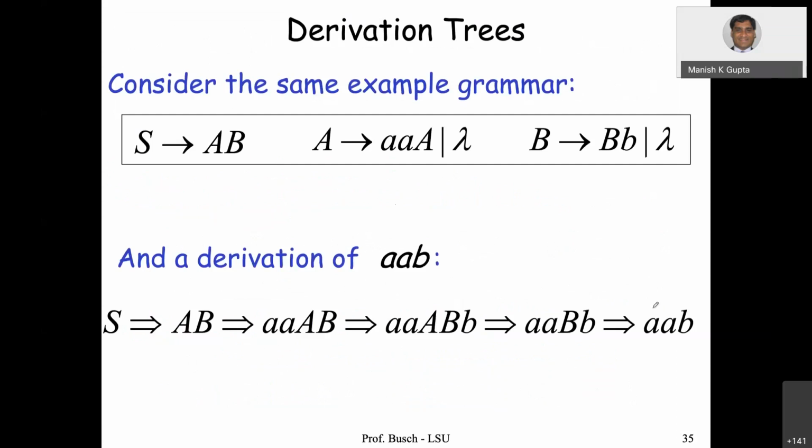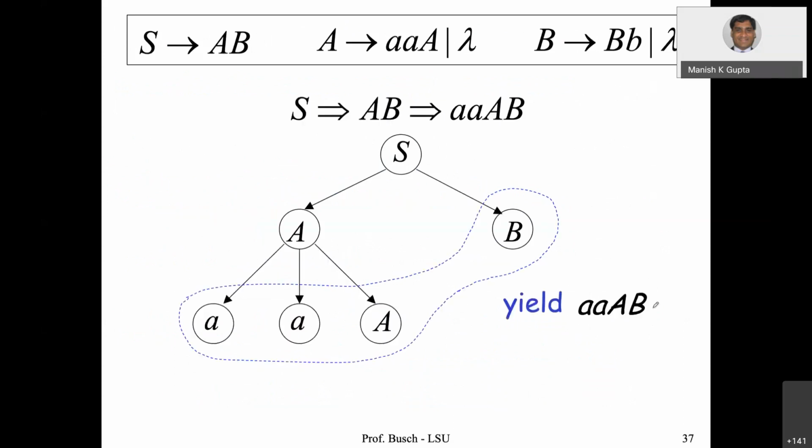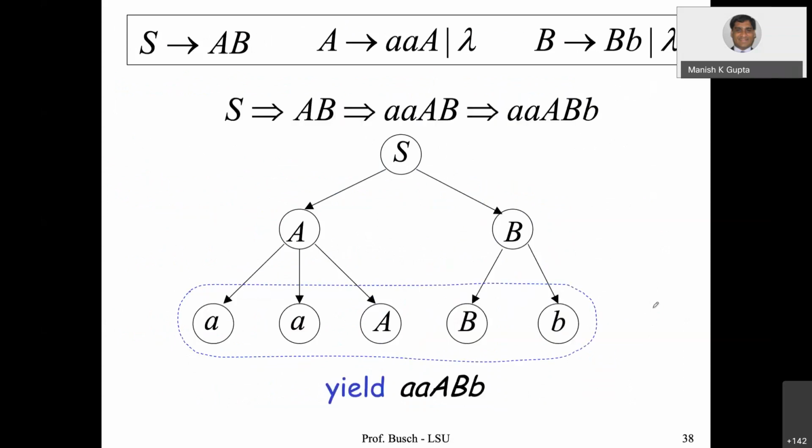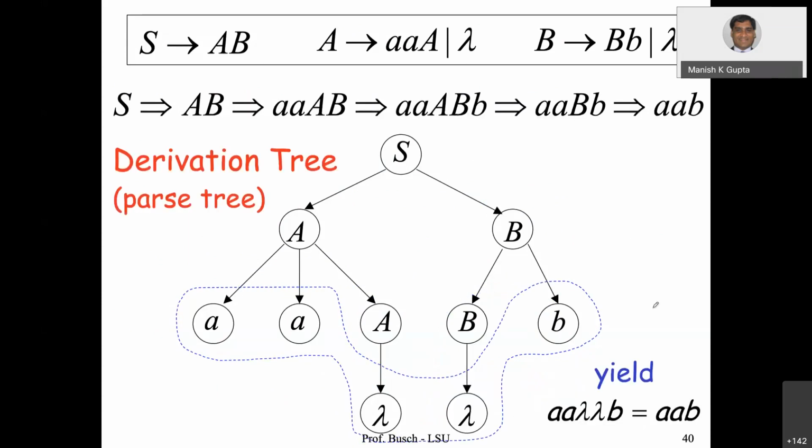So we form what is known as a derivation tree. For the same example grammar and the derivation of the string, we can draw a derivation tree. S going to AB, the yield is AB, then the yield is AAB, and so on. So here is a derivation tree. These derivation trees are quite useful for parsing, and especially quite useful in compiler construction. But anyway, we are not going to discuss any of those things. You will see this in your actual model of computation class sometime. These are known as a derivation tree or parse tree.